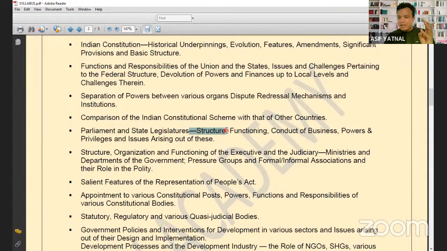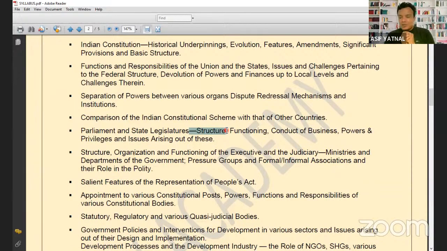Now this is the structure of the Indian Parliament, right? It has Lok Sabha, it has Rajya Sabha, and it also has the president. The president is also a part of the Parliament, because ultimately the president gives the signature and assent to the law passed in the Parliament. That is why the president is also considered a part of the Indian Parliament. Now in Lok Sabha people are directly elected, in Rajya Sabha people are indirectly elected, right?